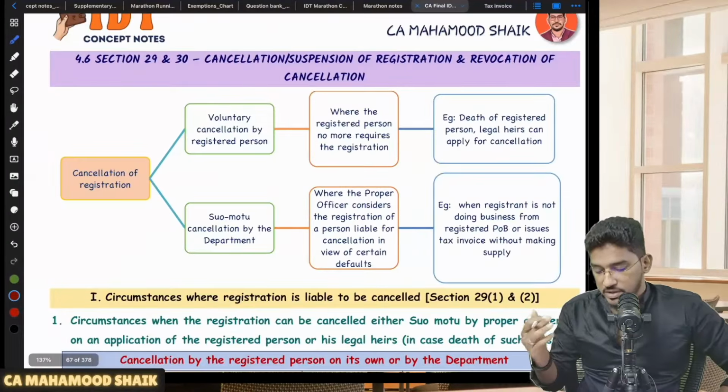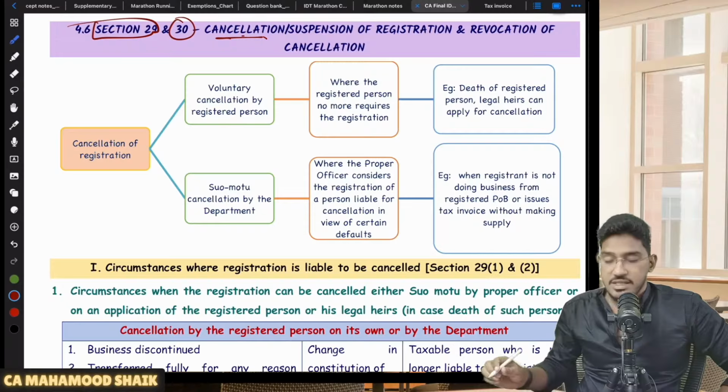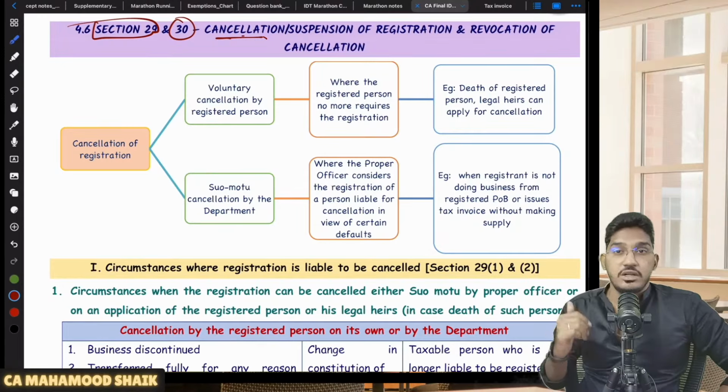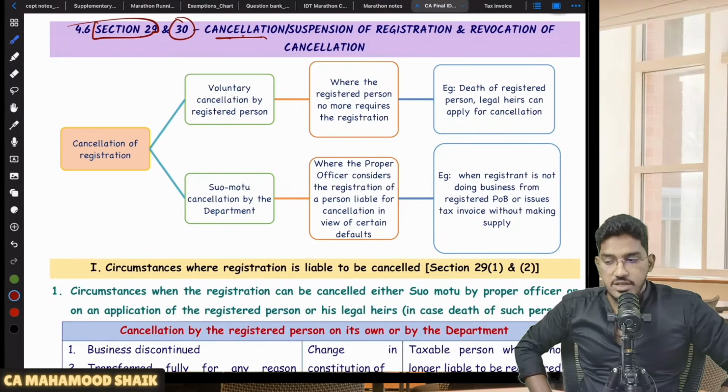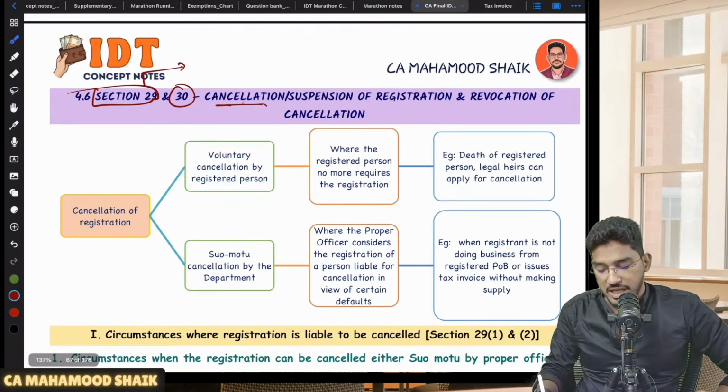Now comes the next point from this registration chapter: cancellation of registration. Section number 29 will talk about cancellation of registration. Section number 30 will talk about revocation of cancellation of registration. Section number 29 is going to talk about cancellation of registration, when your registration will be liable to be cancelled.